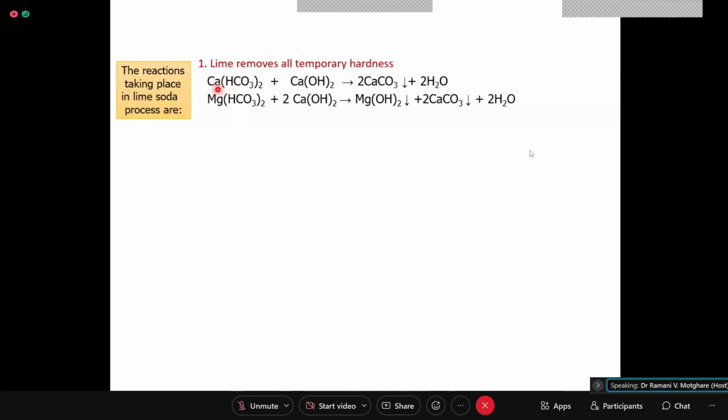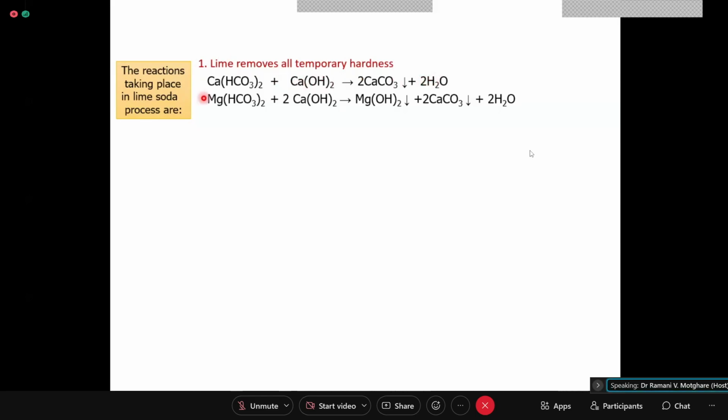Now it is seen that calcium bicarbonate reacts with lime, forming 2 moles of calcium carbonate, a downward arrow showing that this is the sludge or precipitate formed, plus twice H2O. So lime reacts with calcium bicarbonate, calcium temporary hardness, and removes it completely here. So we see that 1 mole of calcium bicarbonate requires 1 mole of lime, or 1 equivalent of calcium temporary hardness requires 1 equivalent of lime for its removal.